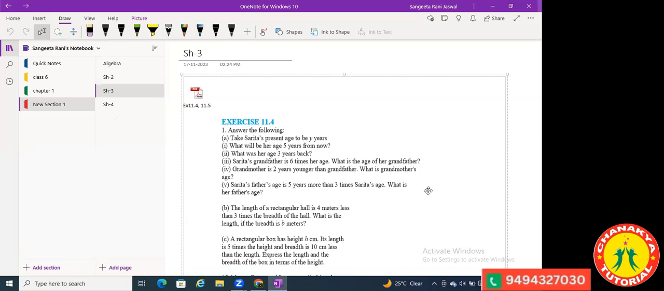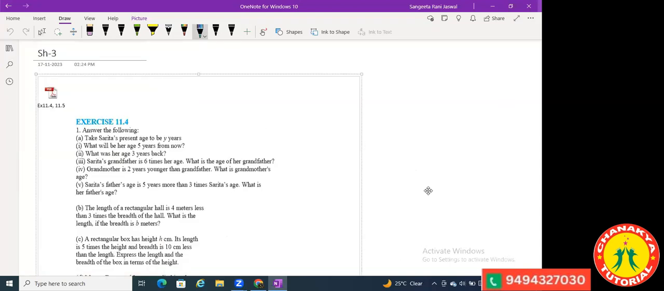Sarita's age after 5 years. Sarita's age is given to be y years. What will be her age after 5 years? Ma'am, what is y? See the question. Can you see the screen? Yes, ma'am. It's written here, take Sarita's present age to be y years. So y is Sarita's present age. And the question is, what will be her age 5 years from now? What will be her age after 5 years?